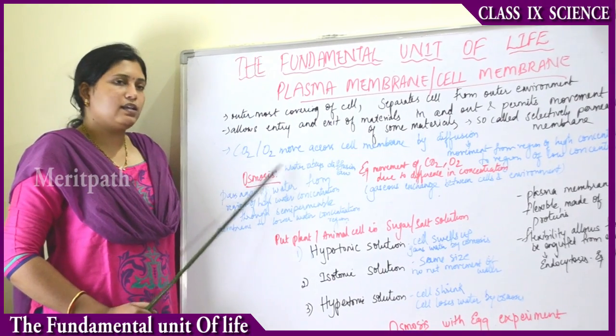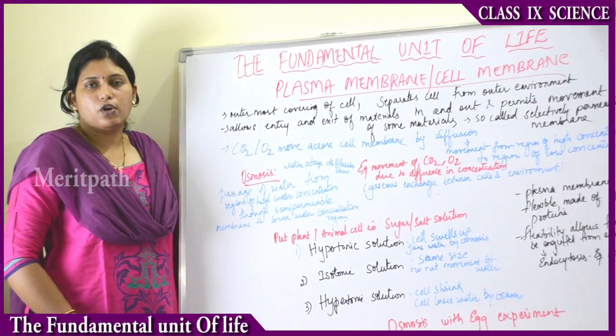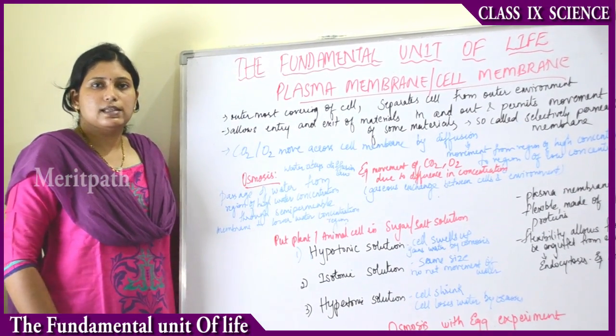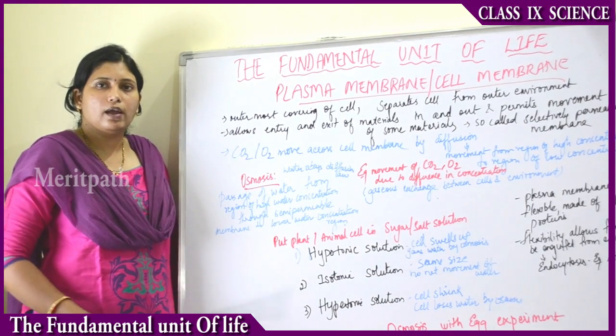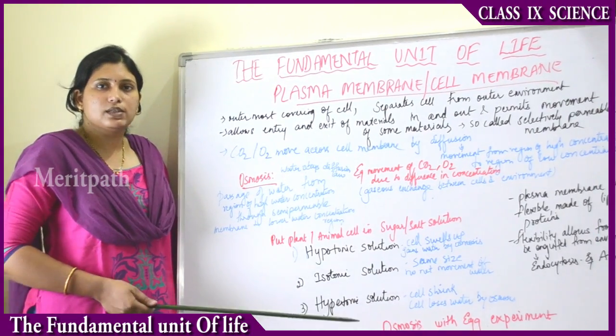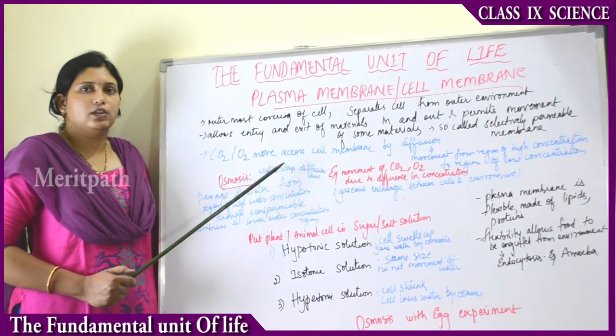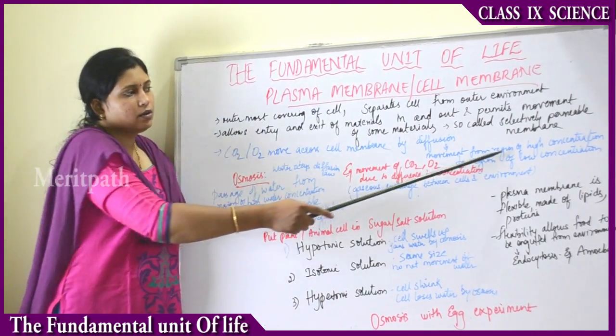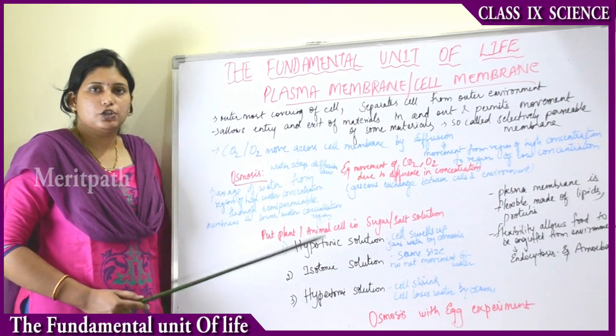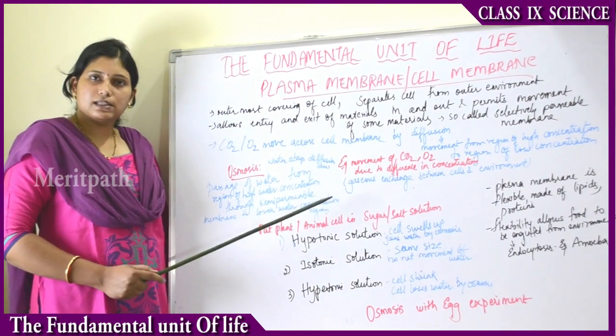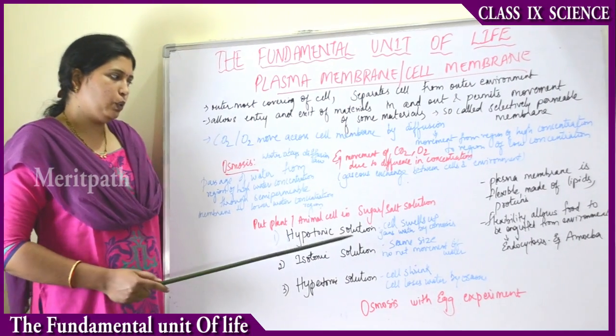Then suppose we take the example of oxygen. There is more oxygen outside the cell and less oxygen inside the cell. So oxygen moves from outside of the cell to inside of the cell. This also occurs by a process called diffusion, that is, movement from the region of high concentration to the region of low concentration in the cell, either in to out or out to in.